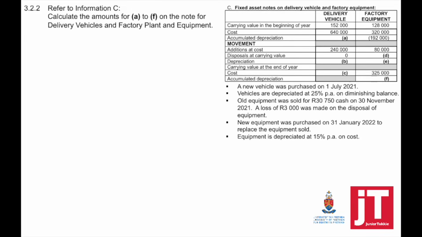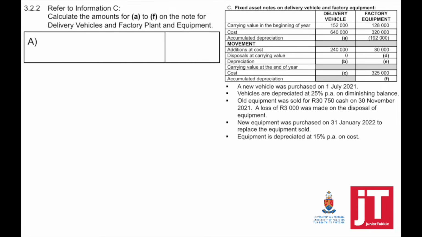Refer now to information C. Calculate the amounts for A to F on the note for delivery vehicles and factory plant and equipment. So if we look at A, to find out what is the accumulated depreciation, we have to take the cost minus the carrying value in the beginning to get the accumulated depreciation, which is 488,000.